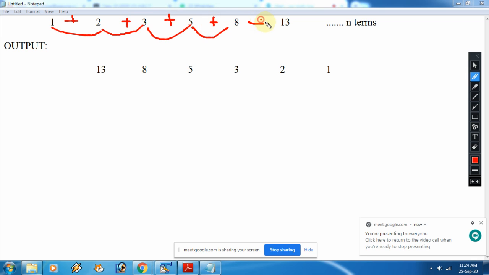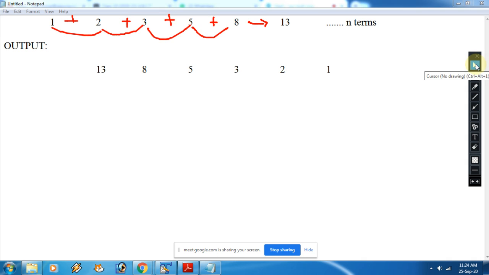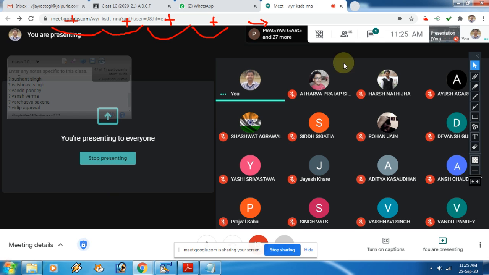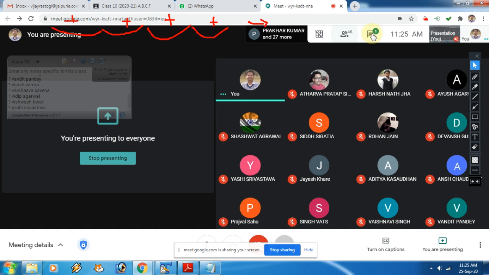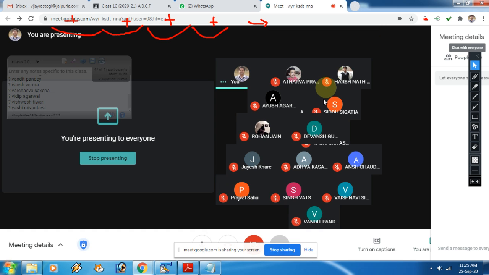Is that clear? And you have to print in the descending order. This is very, very important, everybody. And you have to utilize the concept of array. That is always a better option. Is that clear? Everybody please try.